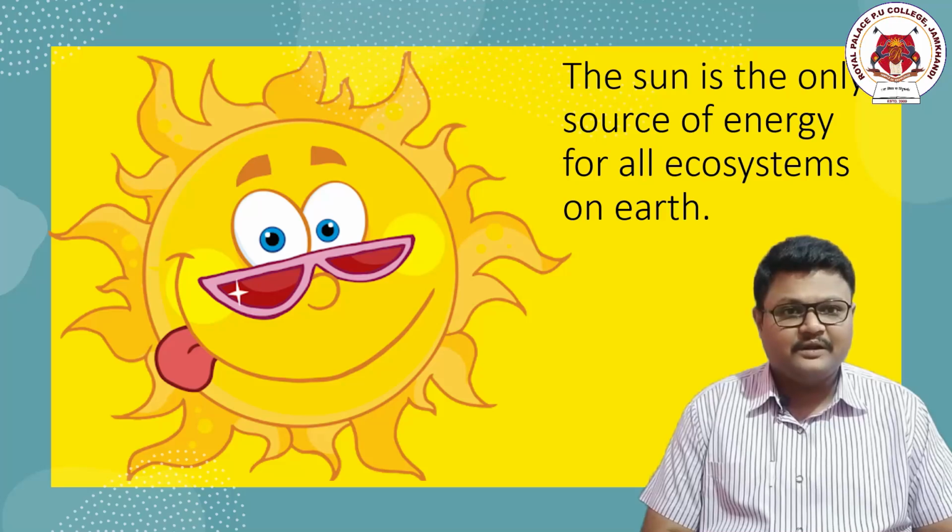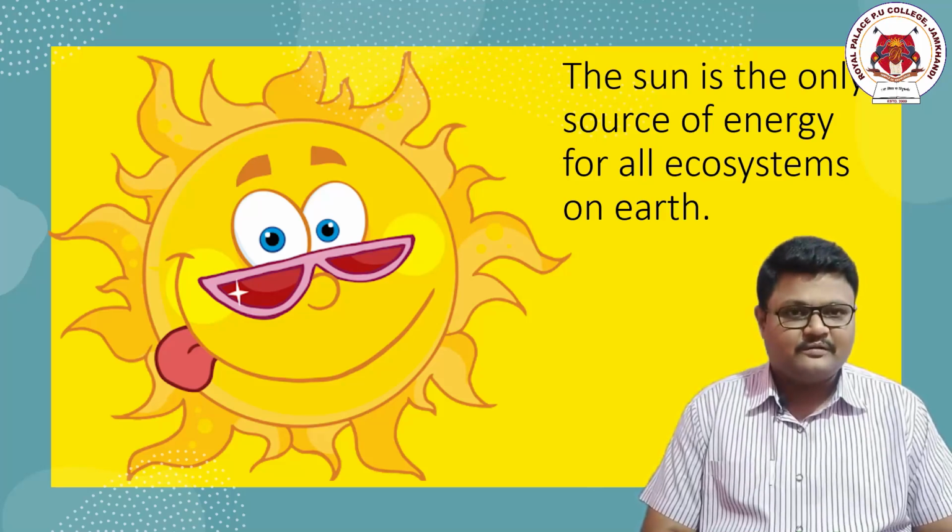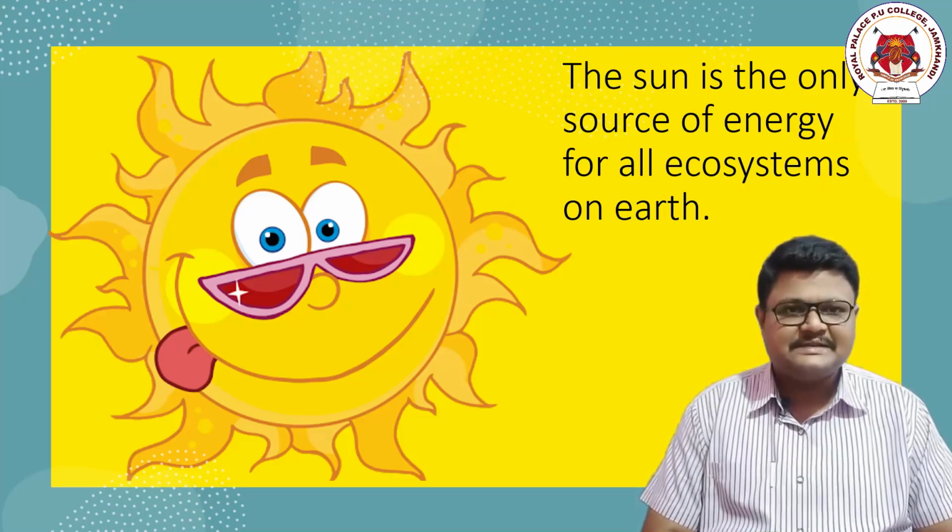So the point number one to remember is: for all the ecosystems of our planet, who is the main source of energy? We know for a fact that they are producers, but they do their work by a process called photosynthesis, which is done by the utilization of sunlight. This topic is somewhat equivalent to the previous topic, but we need to understand this one also.